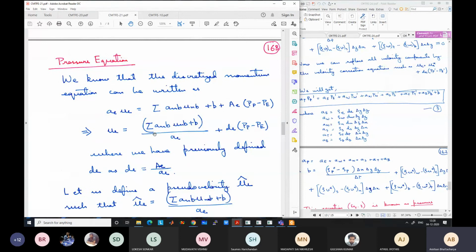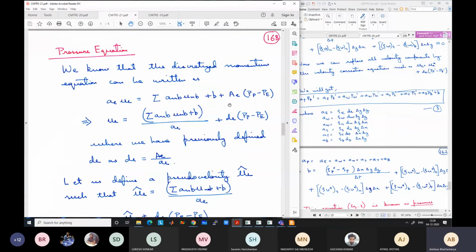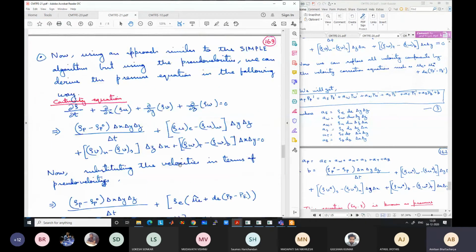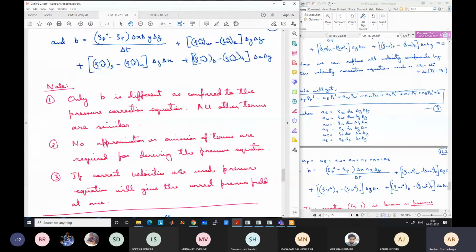Everything is present. When we replace UE as UE hat plus DE times PP minus PE, if the U's are correct, then the U hats and this entire expression will satisfy the equation. So no approximation or omission of terms is required for deriving the pressure equation.